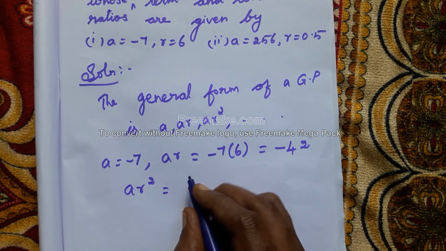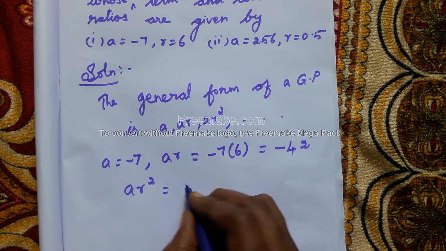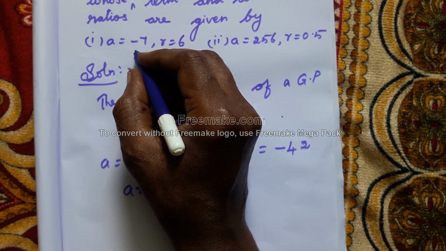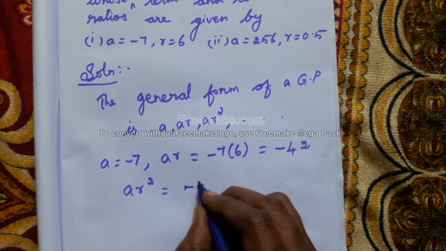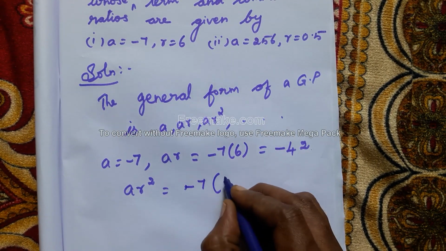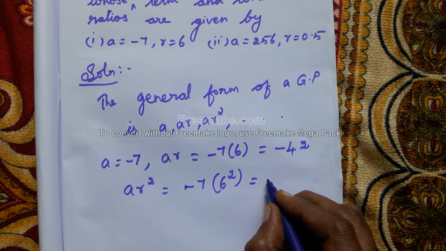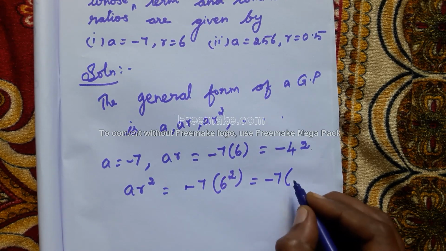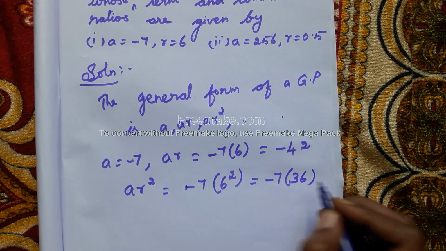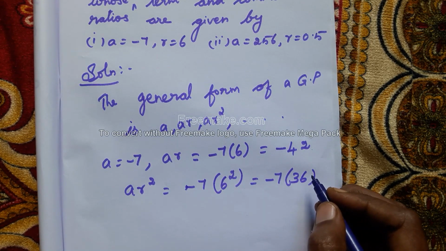Next we have to find AR square, which is A, minus 7, into R square, 6 square. So it is equal to minus 7 into 6 6s are 36.